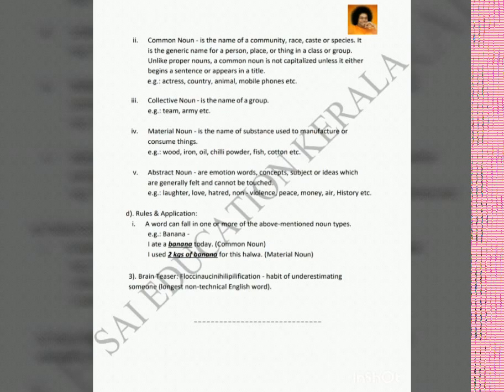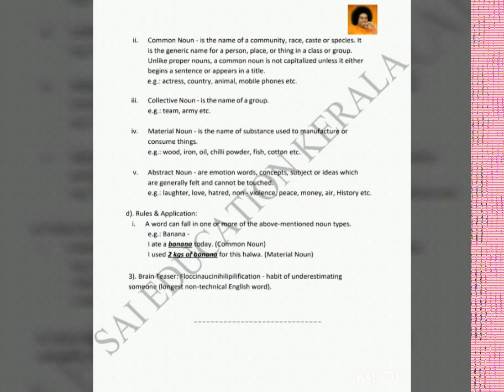For example, actress. We said that Preeti Zinta was a proper noun, but actress is a common noun. Why? Because there are many actresses in India, in Hollywood, in other countries, right? We said India is a proper noun. It is a country, but the word country is a common noun because there are many countries, right? Such as Australia, US, UK, and so on.